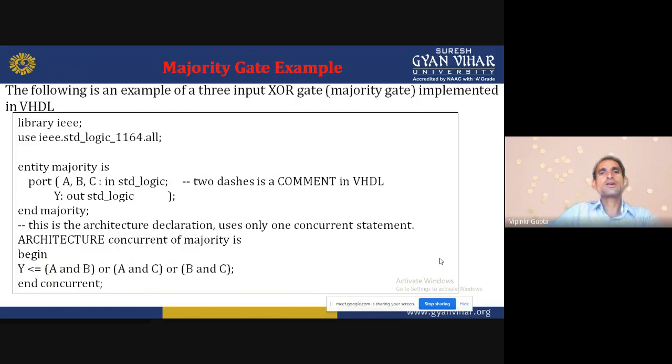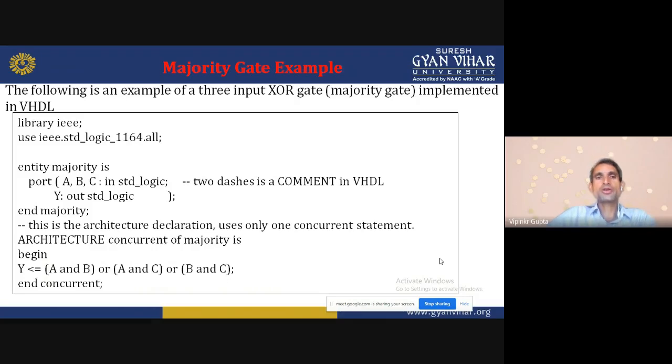The following is an example of a 3-input XOR gate implemented in VHDL. This is the program for the gate. Library IEEE; use IEEE.std_logic_1164.all. This is the library declaration.